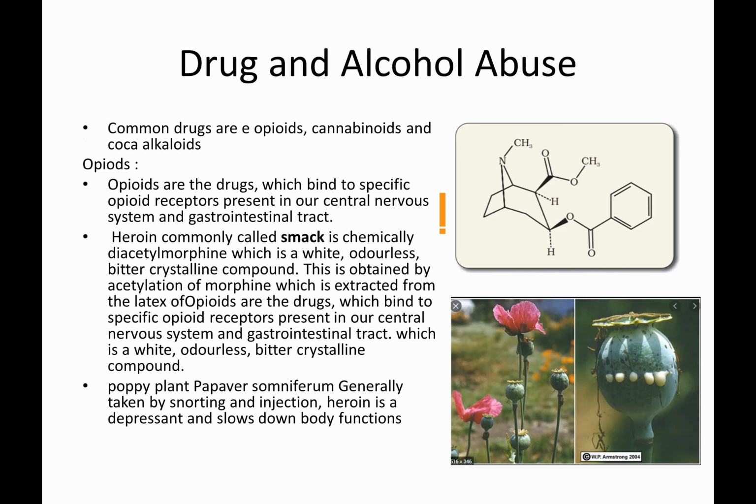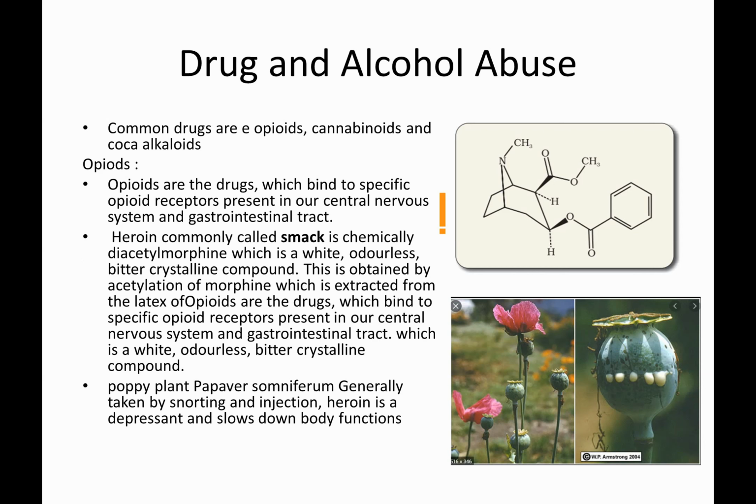Coming to drug and alcohol abuse. The common drugs are opioids, cannabinoids, and coca alkaloids. We have the drug along with its picture.